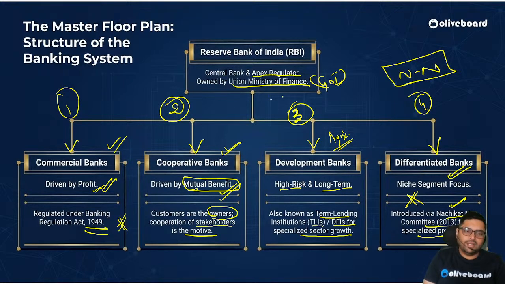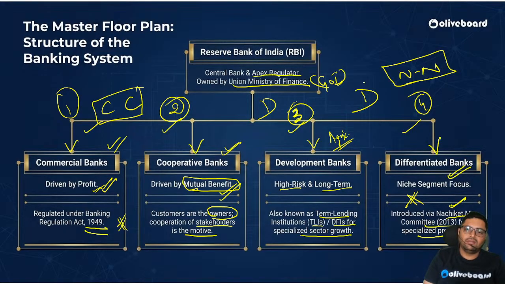I hope this much is clear. So we have four types of banks: commercial banks, cooperative banks, development banks, and differentiated banks. C, C, D, D. These are the four types of banks. Correct? Like that, can you remember? C, C, D, D. Four types of banks.